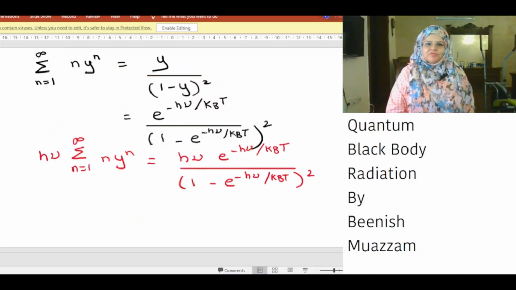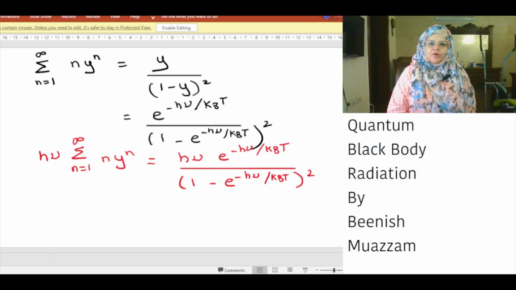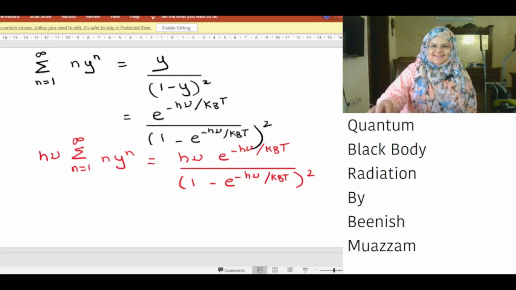So the sum from 1 to infinity of n y^n is equal to y over bracket 1 minus y bracket close squared. y is equal to exponential minus hν over k_BT. Therefore, the sum is equal to exponential minus hν over k_BT divided by bracket 1 minus exponential minus hν over k_BT bracket close squared. hν multiplied by this sum is equal to hν multiplied by exponential minus hν over k_BT divided by bracket 1 minus exponential minus hν over k_BT bracket close squared.